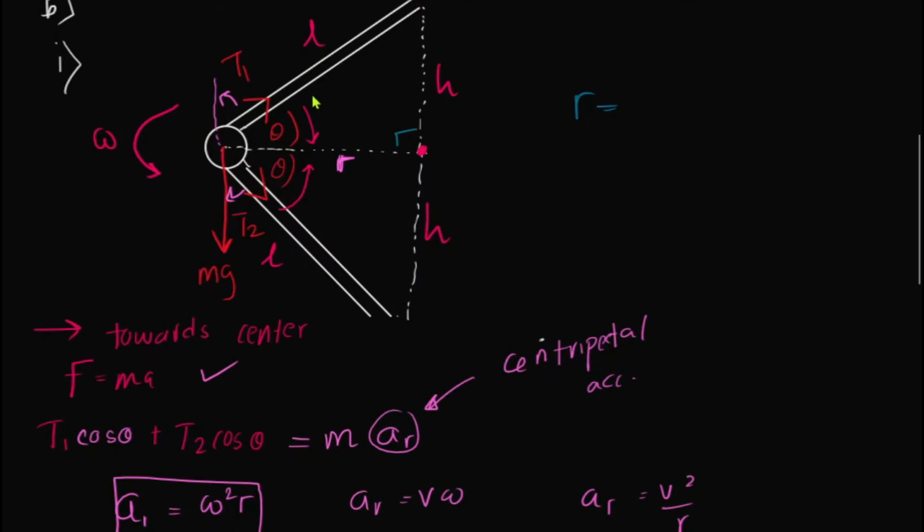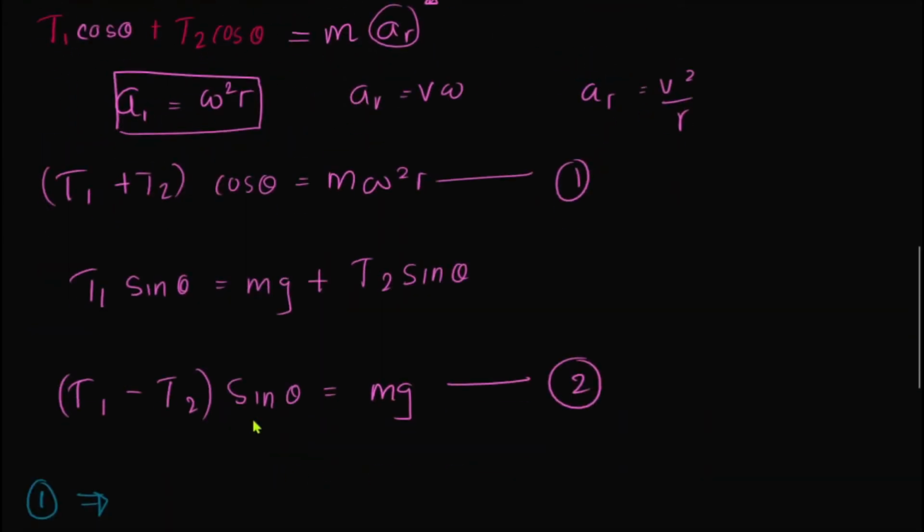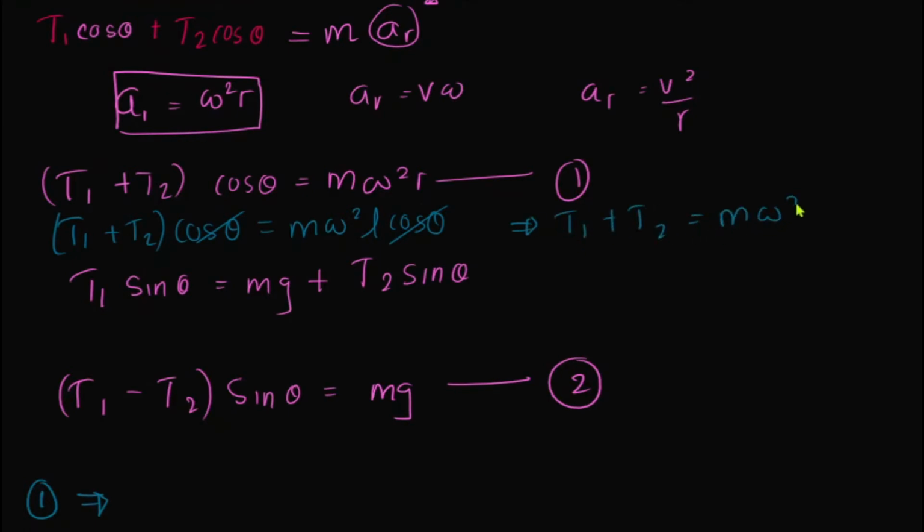So T1 plus T2 cos theta is equal to m omega squared L cos theta. If you see, cos theta cancels out. So what remains is T1 plus T2 is equal to m omega squared L. This is the first equation, 1 dash.